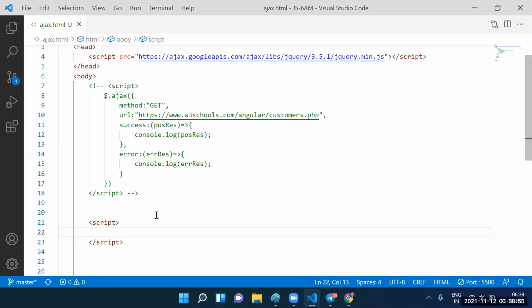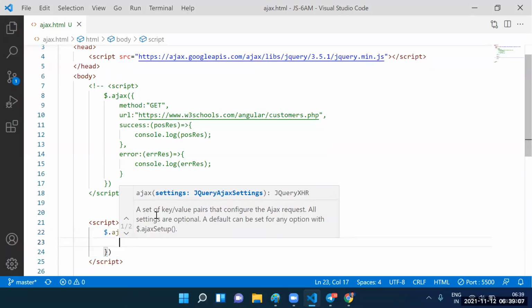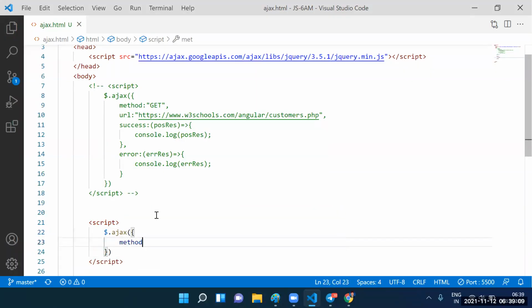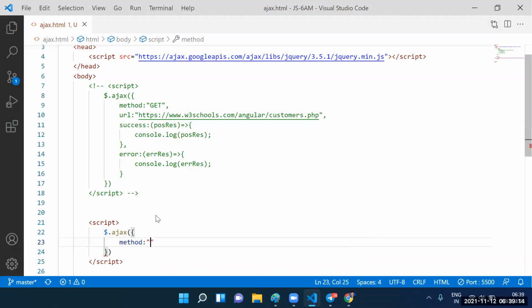Guys, see this function. Here itself, how to refer to the jQuery? Dollar dot Ajax. What is the argument we need to pass? Empty JSON object. Method equal to, what is the method here? Sending the data to the server, what do you call? Post request.